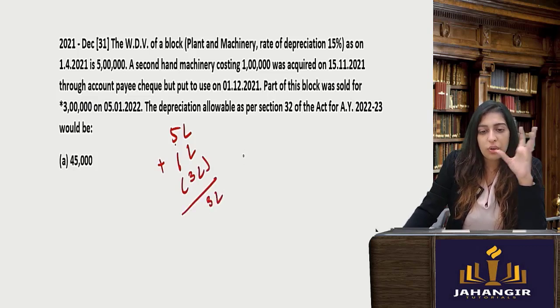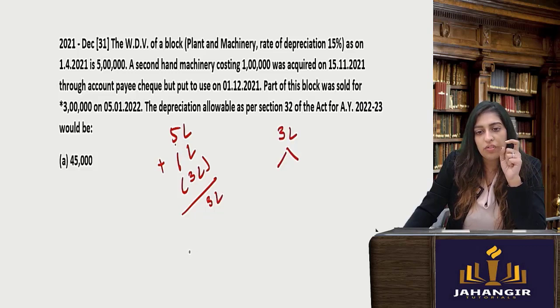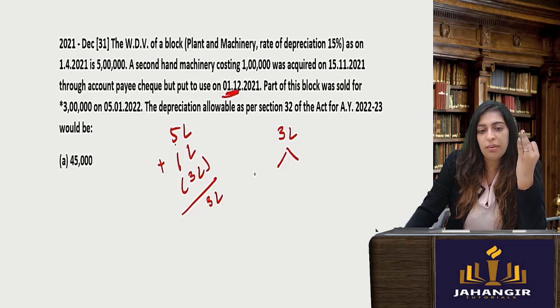You don't have to get overwhelmed with the dates. All you have to see is, out of the 3 lakhs, which asset is there at the end of the block which you had used for less than 180 days. So it was acquired on 15 through account payee cheque and put to use. You will always take the put to use date. Very important. So you say December, Jan, Feb, March. Obviously less than 180 days. This will be 1 lakh. The remaining 2 lakh is for the whole period.